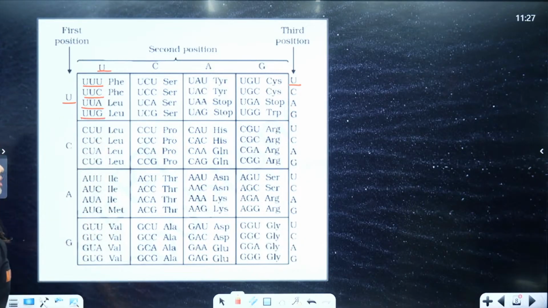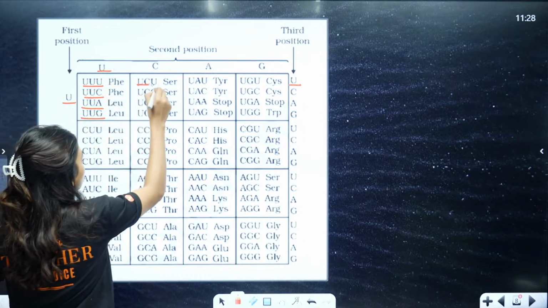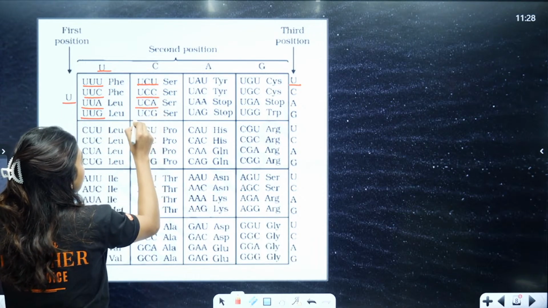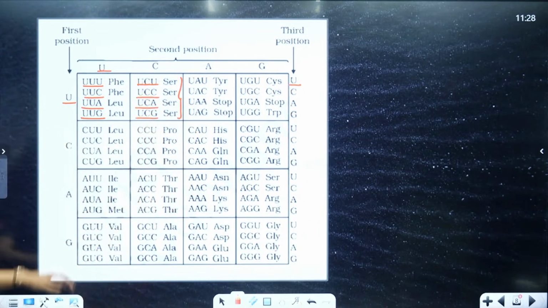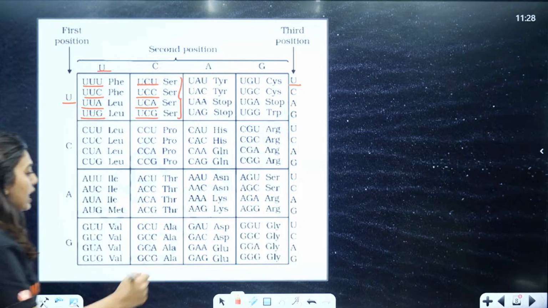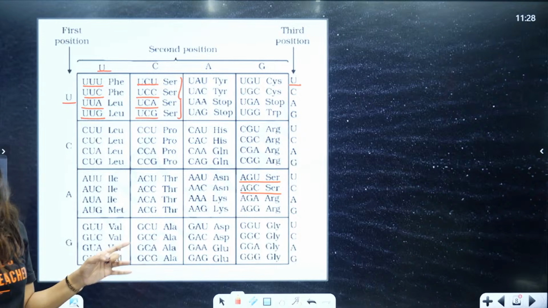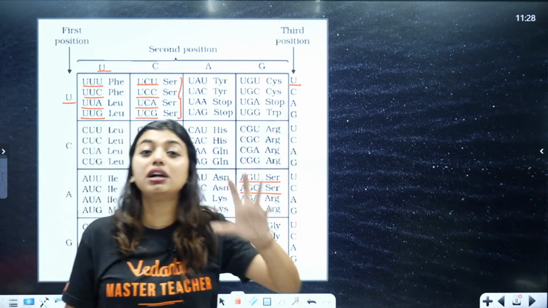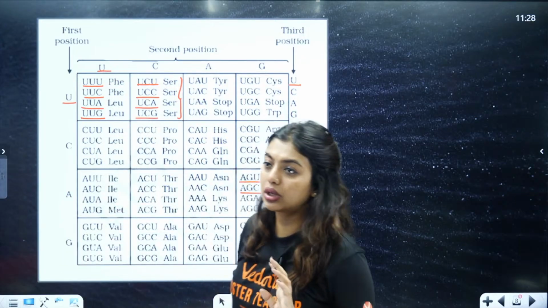This is how you get it. Next one, how will you do? UCU. So C will come in between. UCU, UCC, UCA, UCG. If you look here, serine is coded by almost 4 codons just in one box. Like that, again, serine is coded here multiple times. So that means one amino acid is coded by multiple codons. That is where the nature of degeneracy comes into existence.